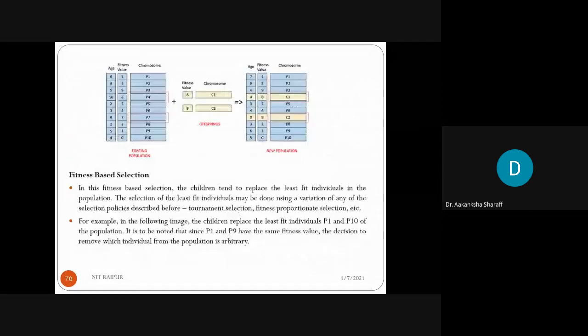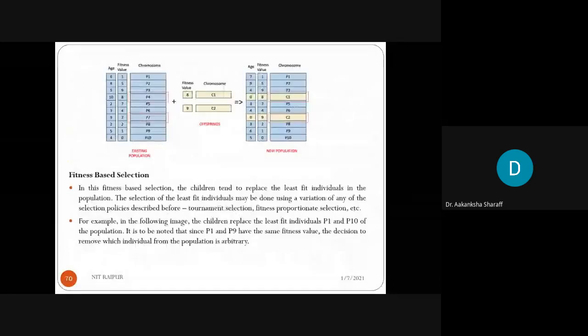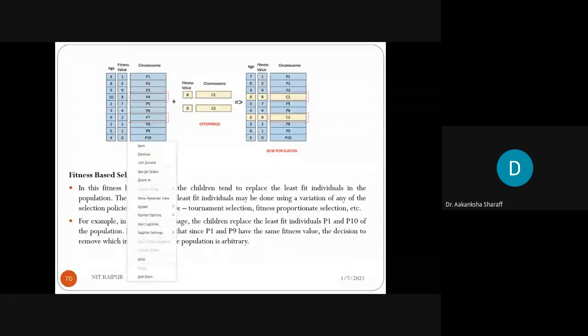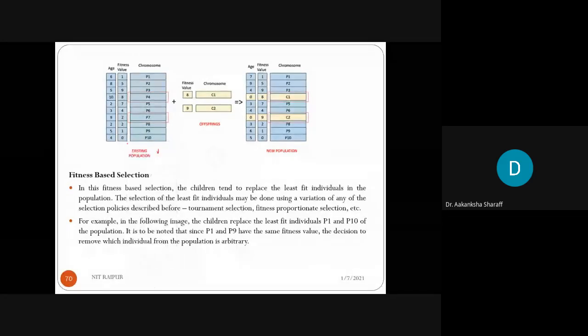Now survivor selection. I have told you that survivor selection means choosing the best fittest value. Here there are two approaches: first one is age based selection and second one is fitness based selection. Fitness based selection is nothing but choosing by the same fitness value, and in age based selection we assign some age. Like here these are the chromosomes P1 to P10, these are the fitness values of these chromosomes, and these are the ages that each chromosome has.